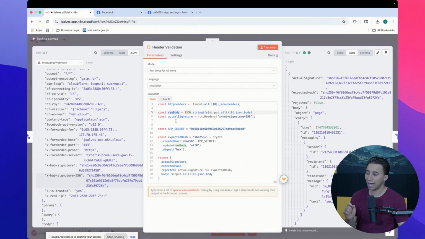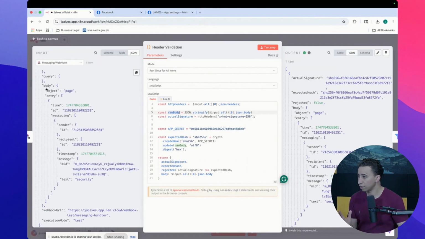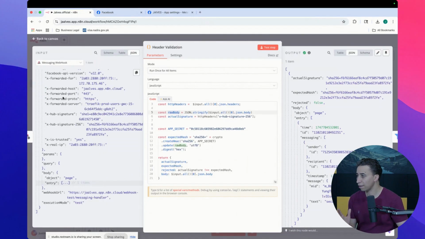And then I get the raw body. The whole body is exactly this body. Let me click here. You see, this is the body object, page, entry. I say I want to get the whole body. Then I'm going to create a hash, which is a combination of my app secret key plus the whole content that Facebook sent to me. I'm going to check if that hash is the same as the one that Facebook sent on the header.